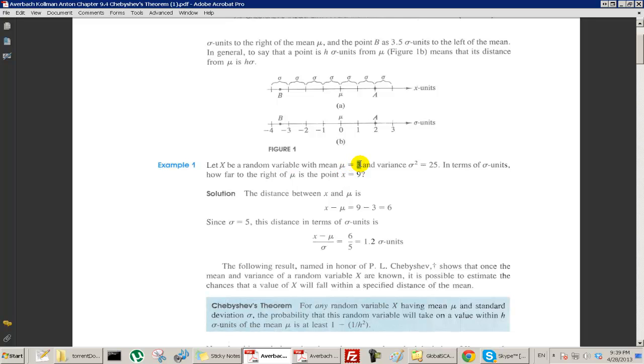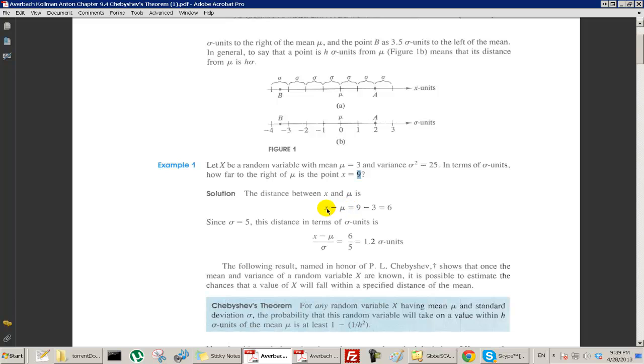Well, mu is 3, and x is equal to 9, so obviously it's 6 points to the right, but that's not what they're asking. They're asking how many standard units it is above 3. But how big is the standard unit? The variance is 25, so the standard deviation, the standard unit, is the square root of that, which is 5. So we're saying in units of 5, how far is 9 from 3?